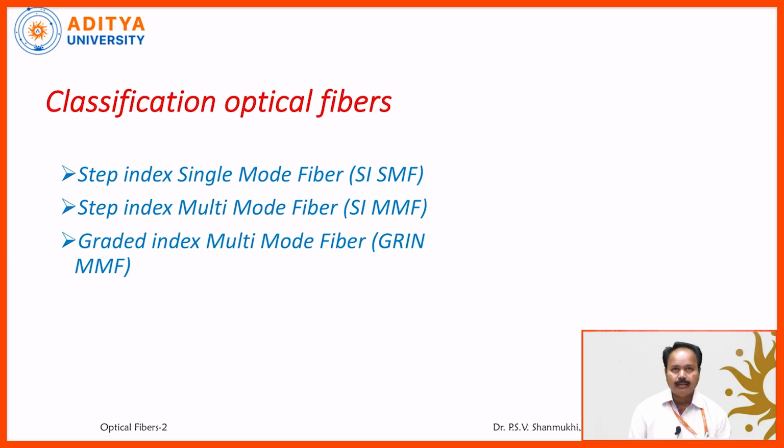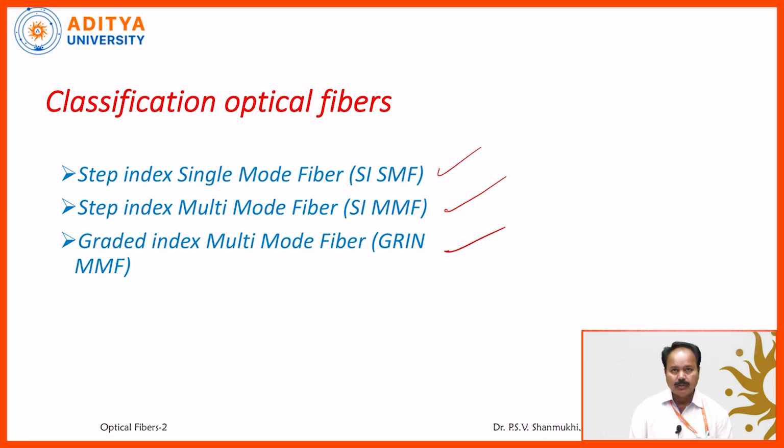That's why, based on the index profile, optical fibers are classified into three categories. Initially, we classified optical fibers into two categories, single mode fiber and multi-mode fiber. Based on the index profile, they are now classified into three categories. What are those three? Step index single mode fiber; step index multi-mode fiber; graded index multi-mode fiber.